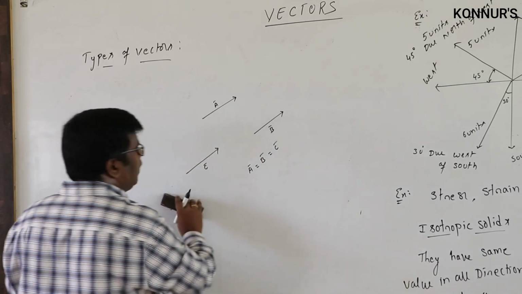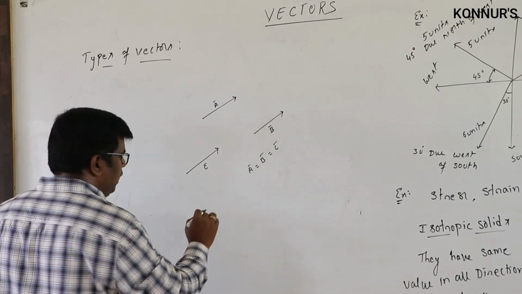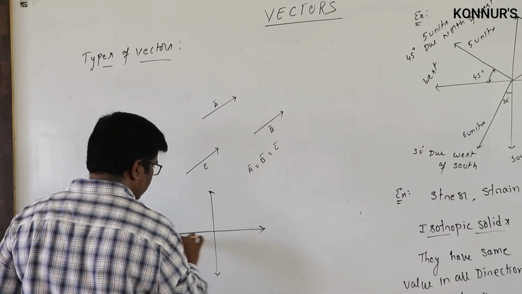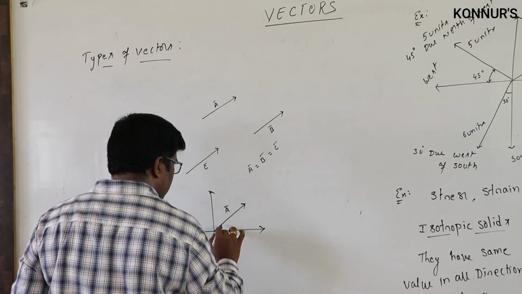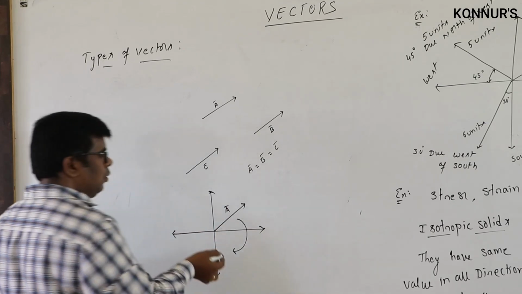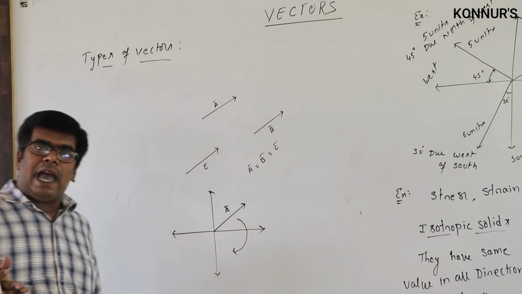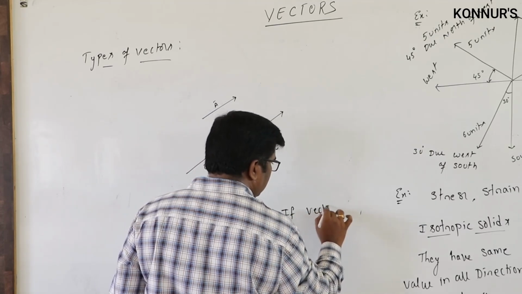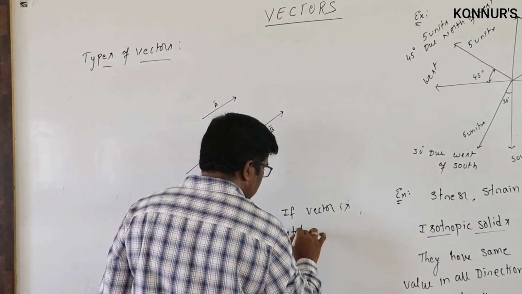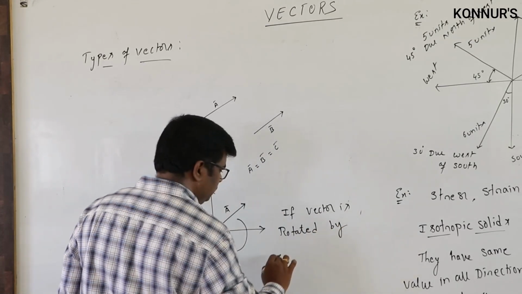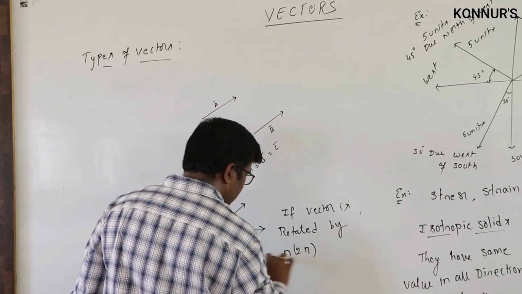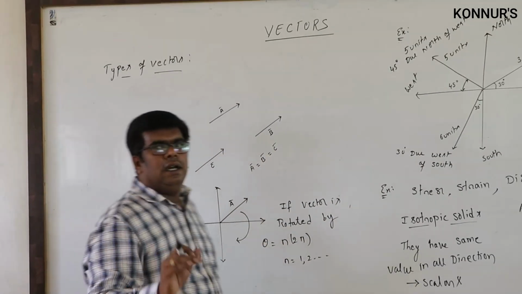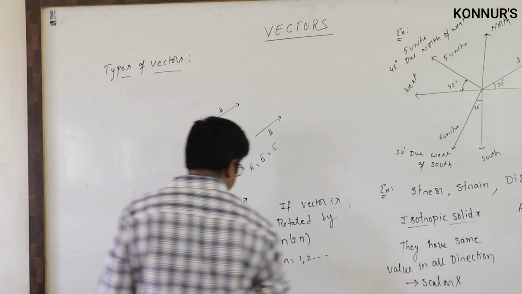Also, one more thing: if you take a coordinate system, and a vector a bar is there like this, and you rotate this vector either clockwise or anti-clockwise, and the rotation angle is an integral multiple of 2 pi, that is, theta equal to n into 2 pi, where n equals 1, 2 and so on, then the vector does not change. The vector remains the same.